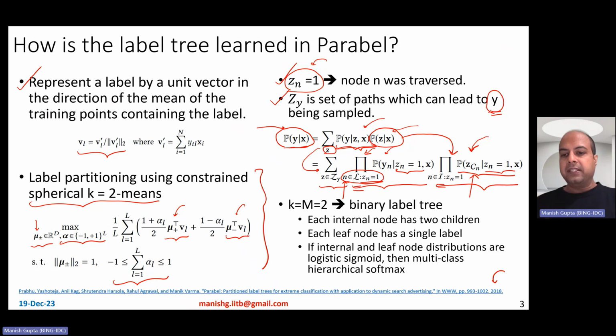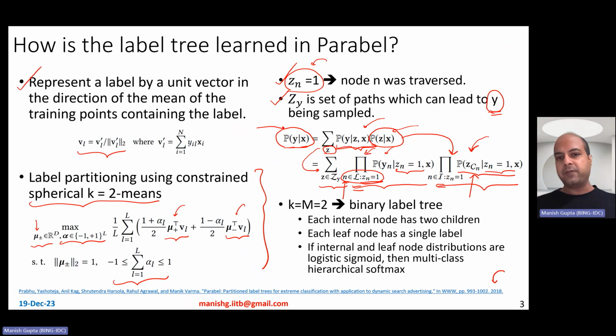Okay. Now, this data likelihood is what we are going to use so as to define the way to really create these label classifiers, both for the internal nodes as well as for the leaf nodes, or other one versus all classifiers, both for the internal nodes as well as for the leaf nodes.